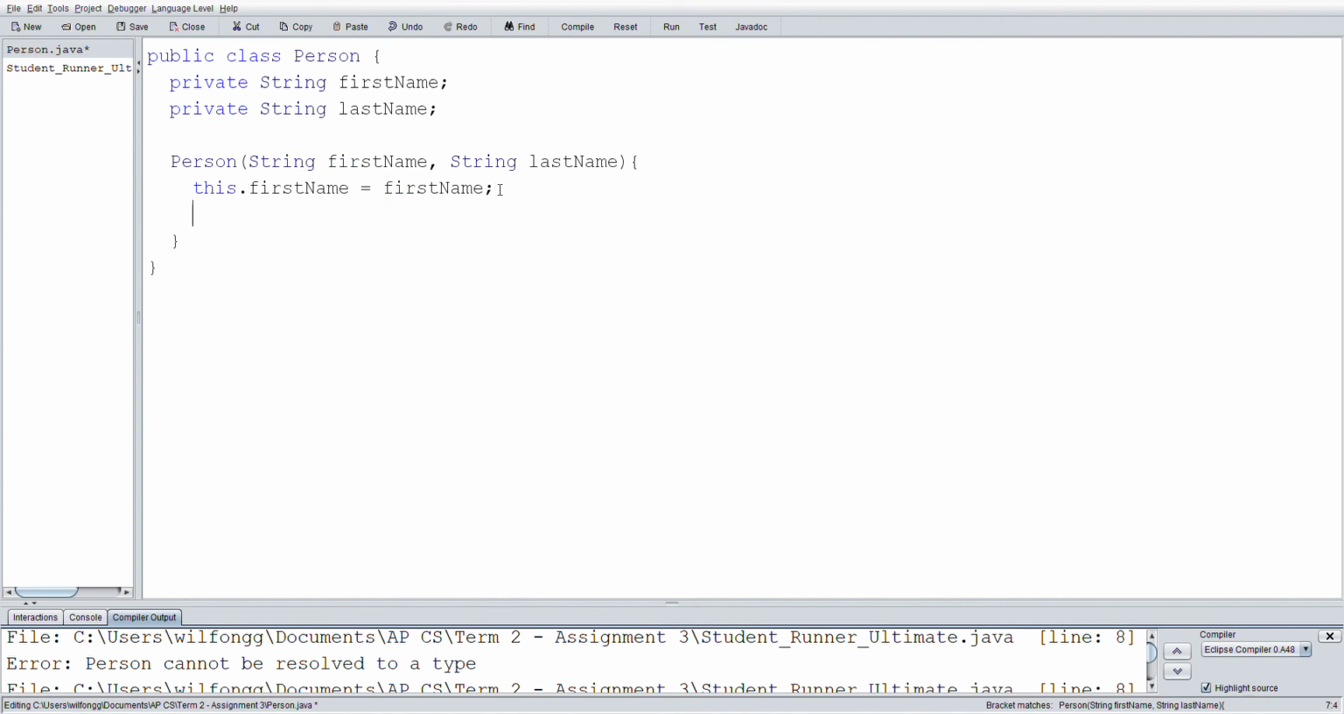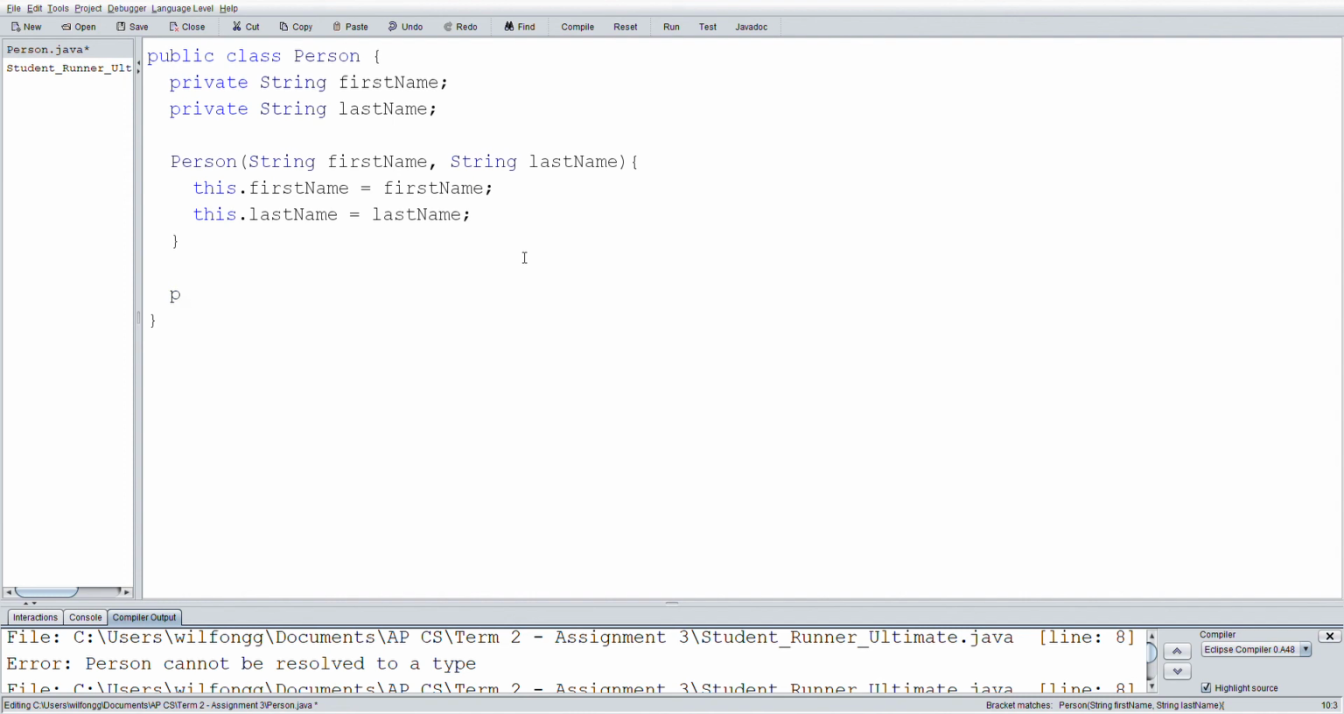So once again, I'll type this out again. This dot last name is referring to the variable that we created up here on line 3. That's why we say this dot last name, and then that is going to be equal to last name. Okay, now we're done with our first method, and the second method we need to create is a toString method, and this returns a string with the following format: last name, comma, space, first name.